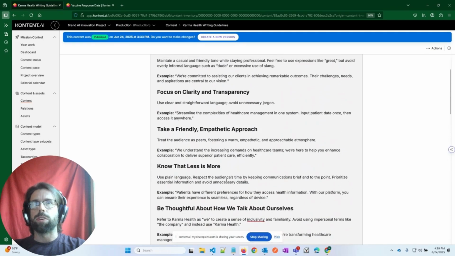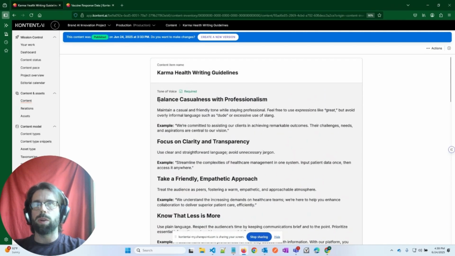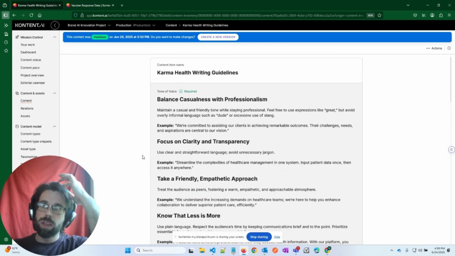And then also the tone of voice is really a big focus here, where, for example, Karma Health wants to balance casualness with professionalism. So this is all rich text content coming from a Kontent.ai project that really sits on its own. You can have a marketing team come into this content project and tweak these guidelines, create new ones. You could create content types that have visual guidelines. You could separate this into more modular elements, but basically you would have full control in a headless way